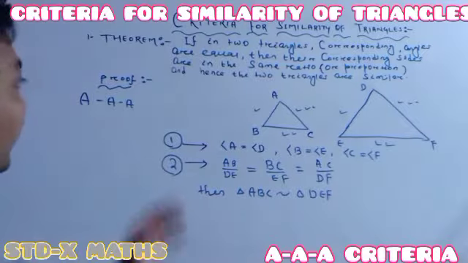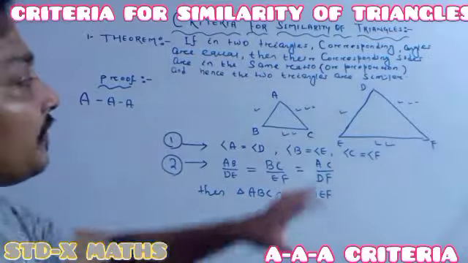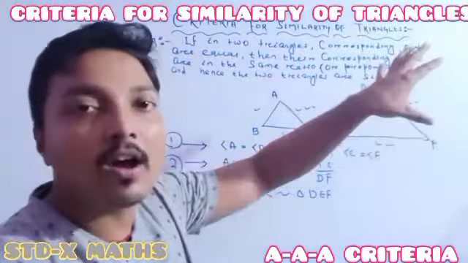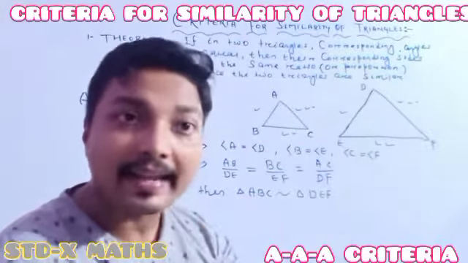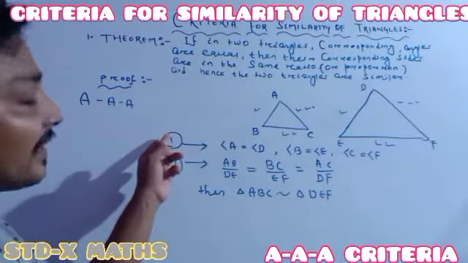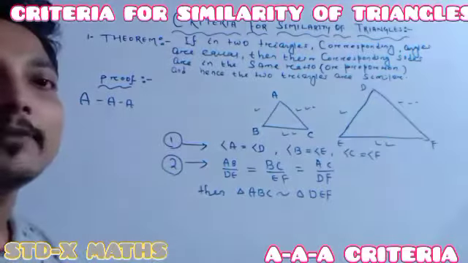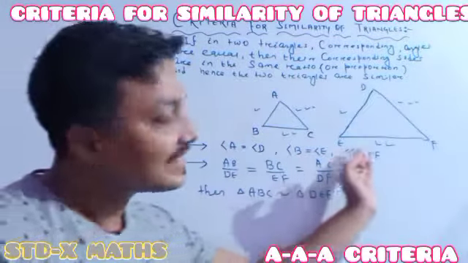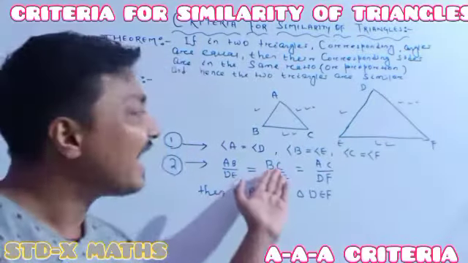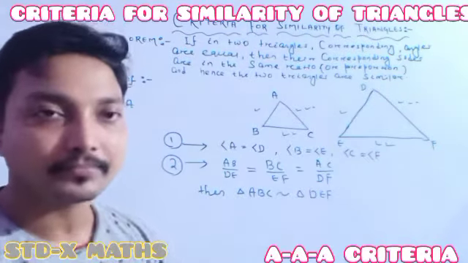It says that if the three angles of a triangle are the same as the corresponding three angles of another triangle, it implies the second point. If the corresponding angles are the same, automatically the sides are in the same ratio. It means our triangles are similar.